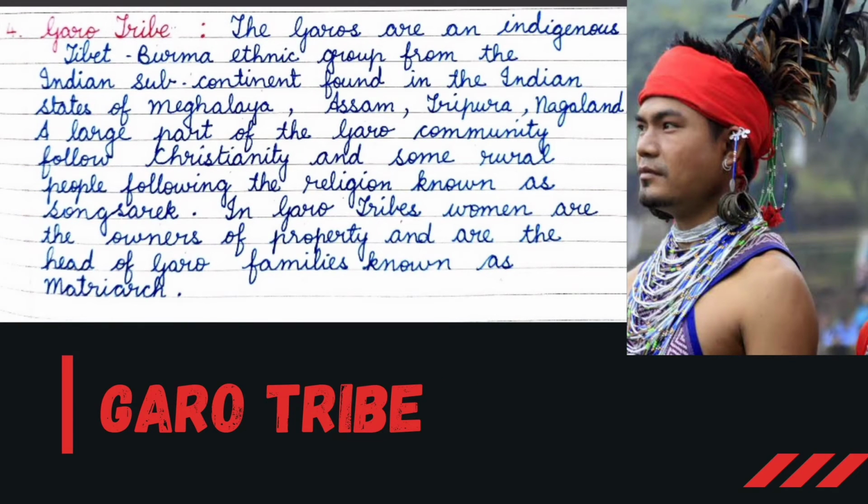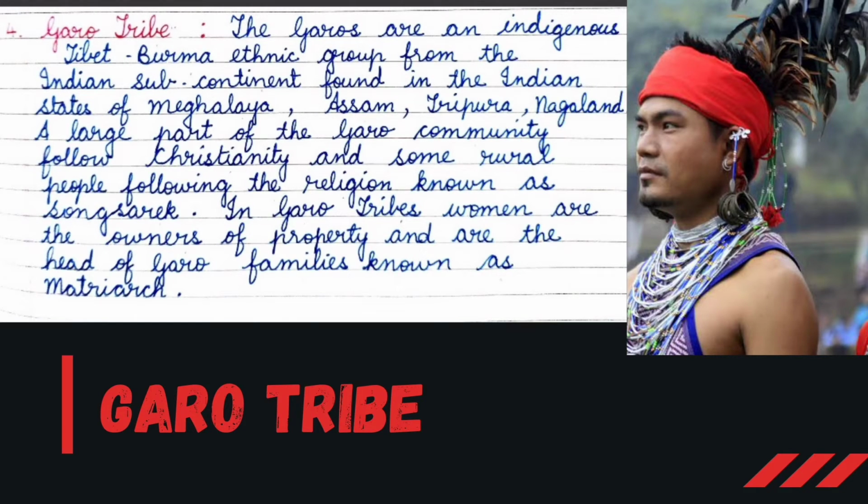Garo tribe. The Garos are an indigenous Tibeto-Burman ethnic group from the Indian subcontinent, found in the Indian states of Meghalaya, Assam, Tripura, and Nagaland.